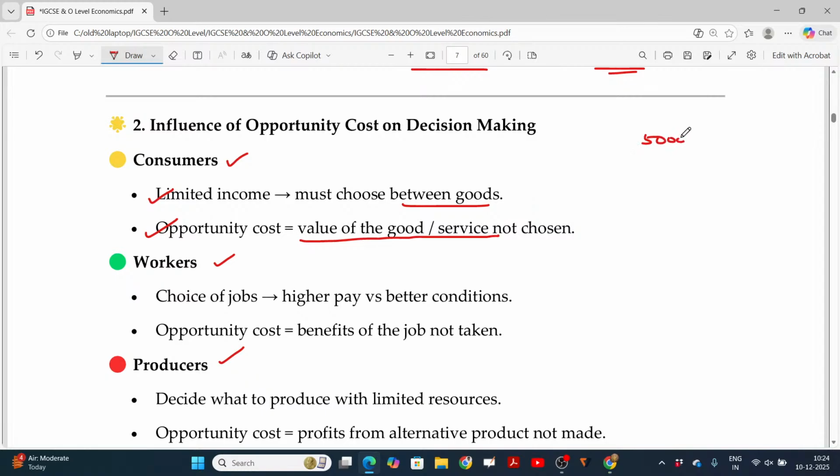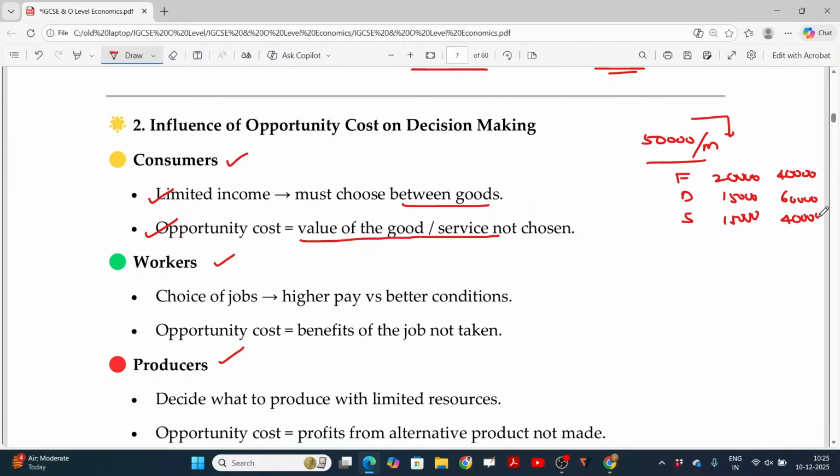You have 50,000 rupees as your monthly income, and food, dress, shelter. Food costs 20,000 rupees, dress costs 15,000 rupees, and shelter costs 15,000 rupees. You can afford only this much. But if you want to go for a quality restaurant, a star class restaurant, the cost would be 40,000 rupees. And for dress, if you go for branded dresses, it costs around 60,000 rupees. And in case of shelter, a luxury apartment, you need to spend 40,000 rupees.